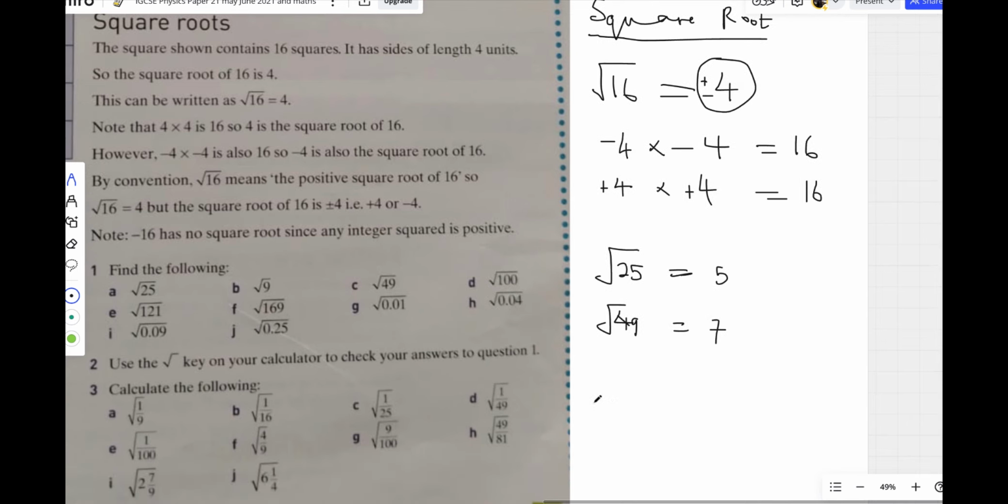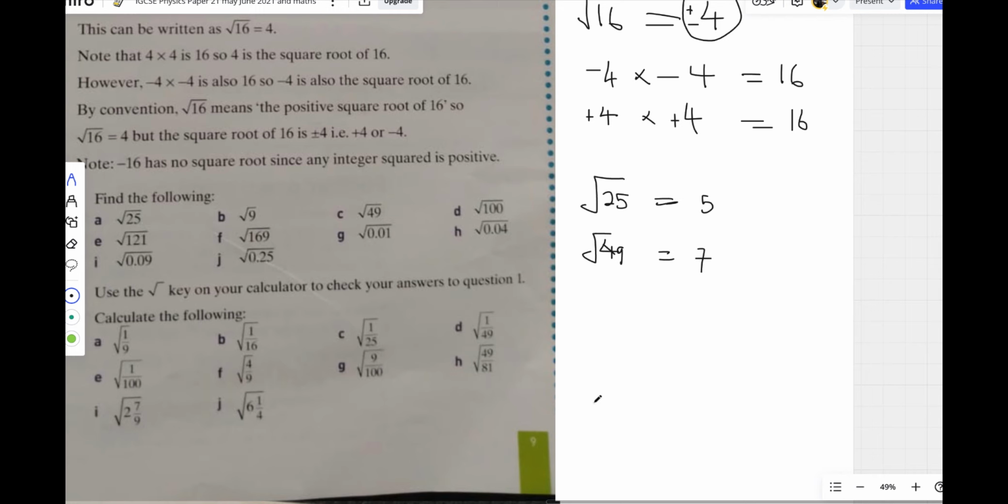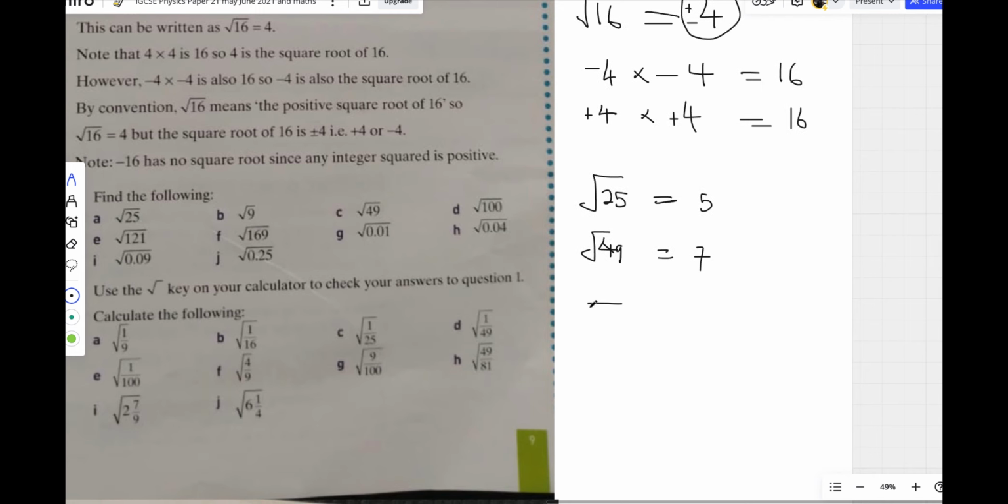Now we move on to, in case they ask you for a fraction, they say the square root of 1 over 9. It's not a big deal. Square root of 1 is 1, and square root of 9 is 3. You put the square root separately on the top and the bottom. So your answer will be 1 over 3. So don't get scared if they give you a fraction.